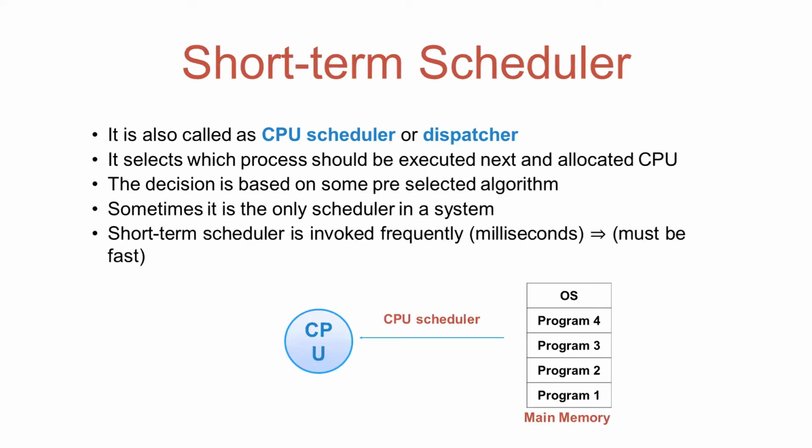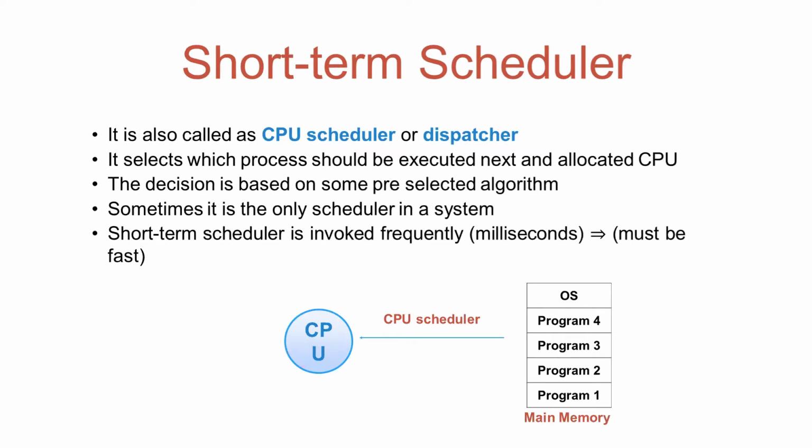First, we will discuss the short-term scheduler. The short-term scheduler is also called the CPU scheduler or dispatcher. It selects which process should be executed next and allocated to the CPU. The decision is based on some pre-selected algorithm. That algorithm can be first come first serve, shortest job first with preemption, without preemption, or round robin. Sometimes it is the only scheduler in a system. So it is possible that a system has only a short-term scheduler and there is no long-term scheduler or medium-term scheduler.